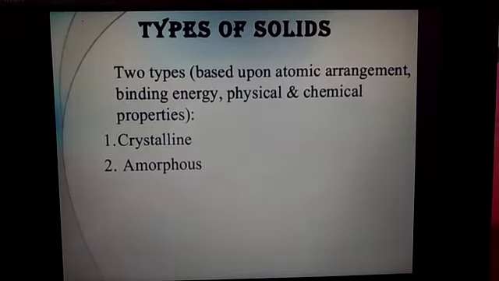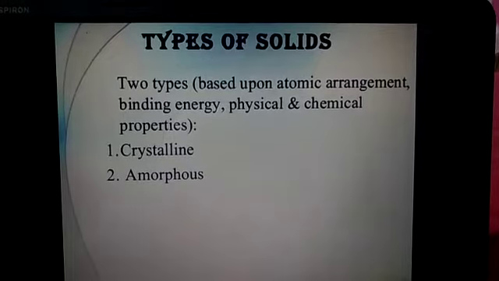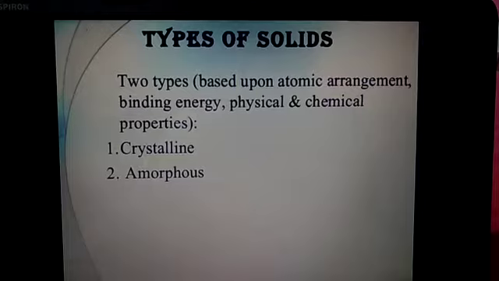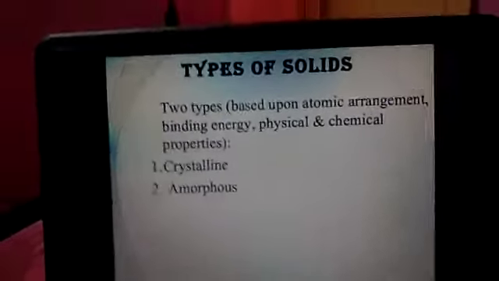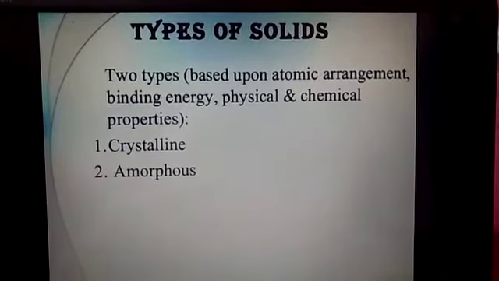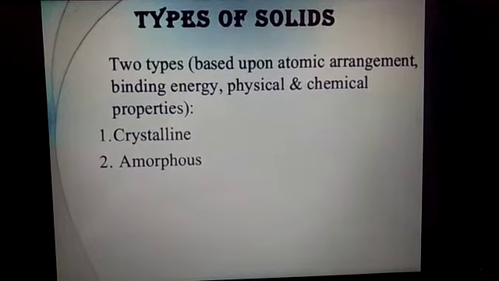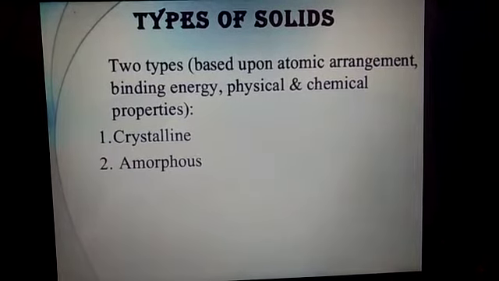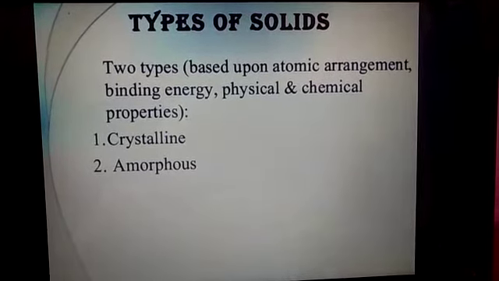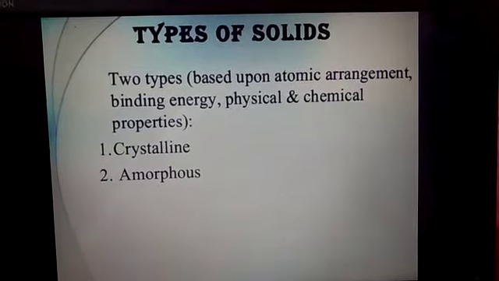Types of the solids. There are two types of the solids. Number one, crystalline solids, and number two, amorphous solids. Now in crystalline solids, we can include the metals, non-metals and certain compounds. While in case of amorphous solids, rubber, glass, pitch, tar, fused silica, plastics and polymers of high molecular masses are present.